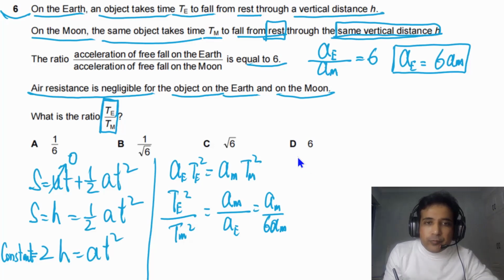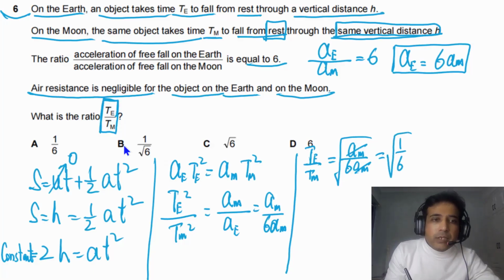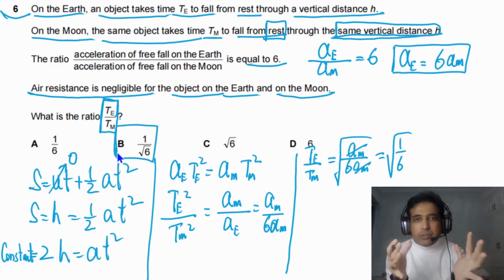And we need to find out, in this case, TE by TM. So we can take square root on both sides. Here we will get AM divided by 6 AM, root of this one. AM we can cancel with AM, so we are left with root of 1 over 6. So the answer for this question is B. This is how you can approach this type of problem.